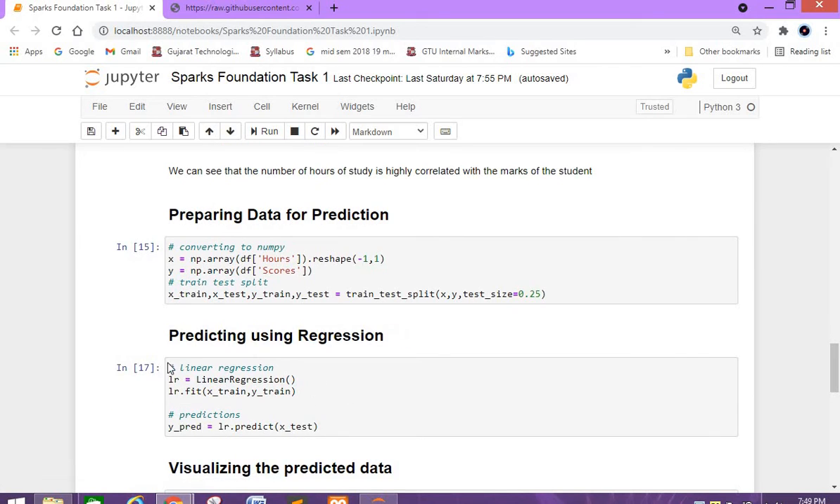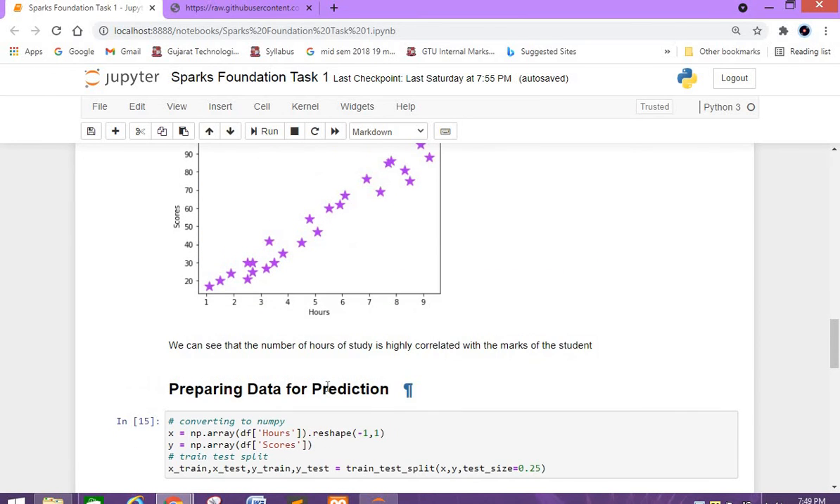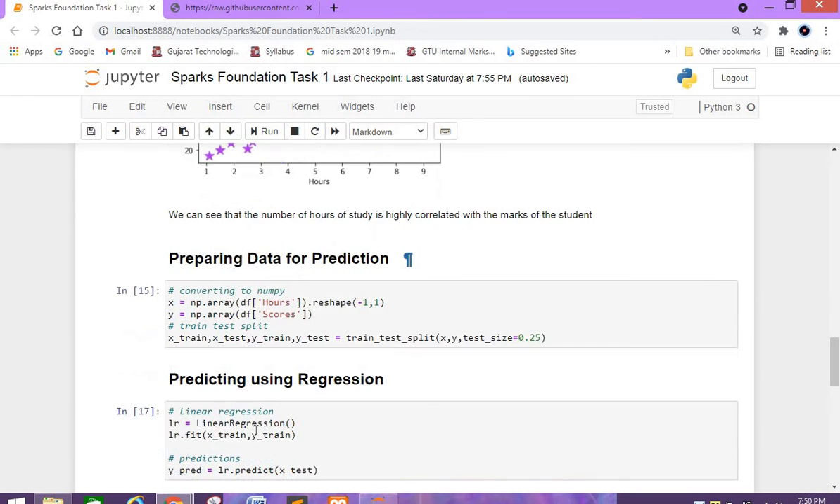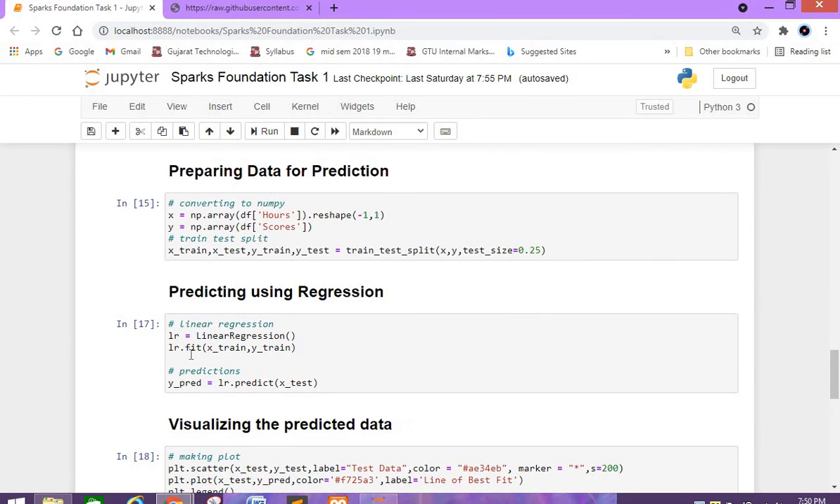Then I am predicting this using linear regression. Why linear regression? This is because, as you can see, the data is continuous data and it is following a constant slope. So that's why I am using the linear regression method.